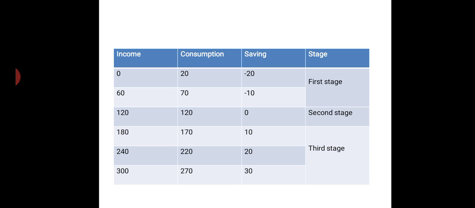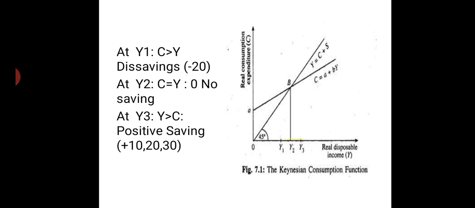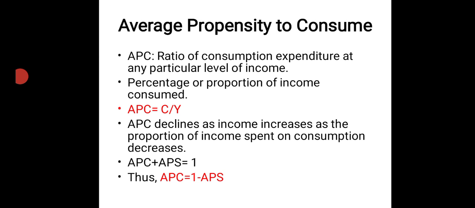Why is APC declining? Because a part of the income increase has been saved. We are not completely utilizing the whole income for consumption, a part of it is saved. That is what we show through the equation APC plus APS is equal to 1. 1 means income. Suppose there is 100% income, the total income in your hand. A part of it is consumed, a part of it is saved. APC is average propensity to consume and APS is average propensity to save.